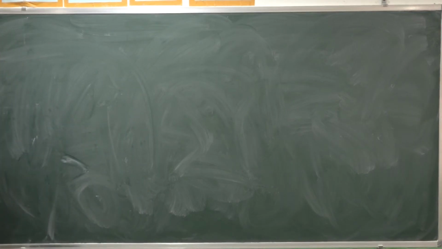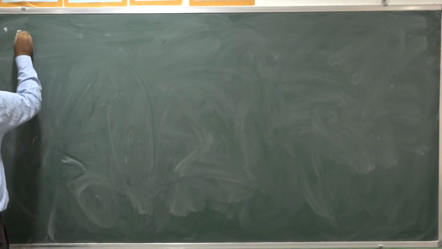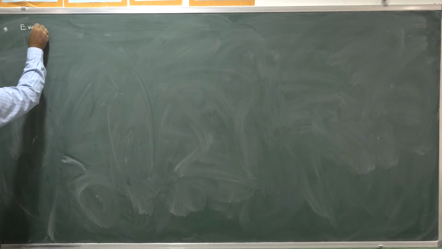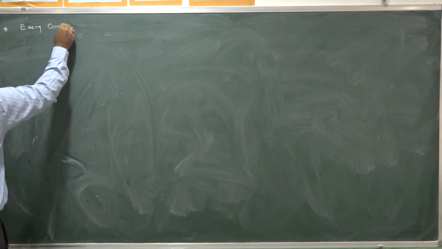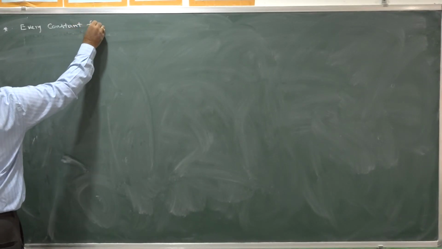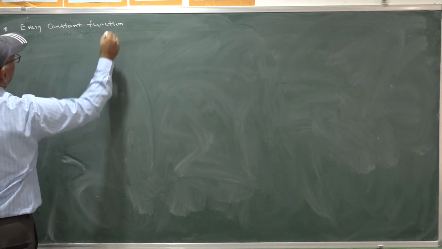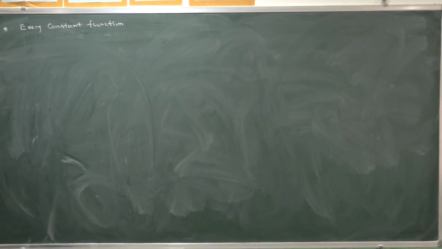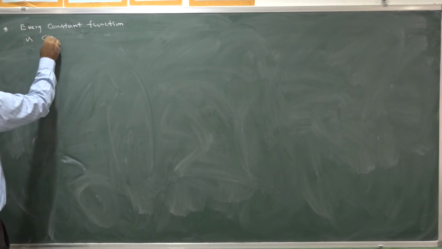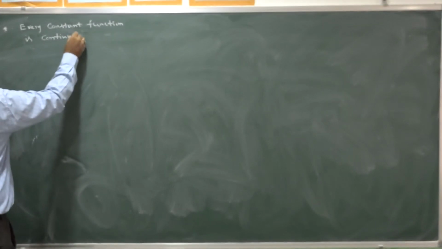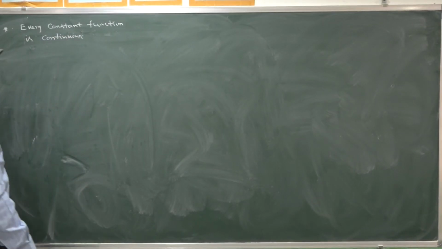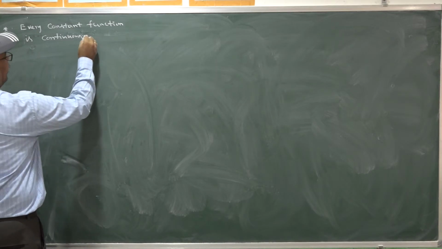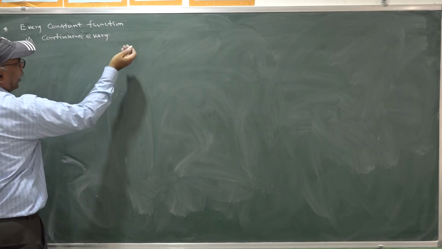Some important points related to continuity. Every constant function, for all values of x, it takes a constant. Every constant function is continuous. Whatever may be the constant function that you consider, it is continuous everywhere. Everywhere means for all real values.